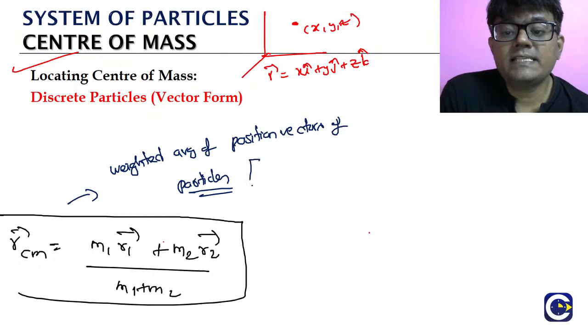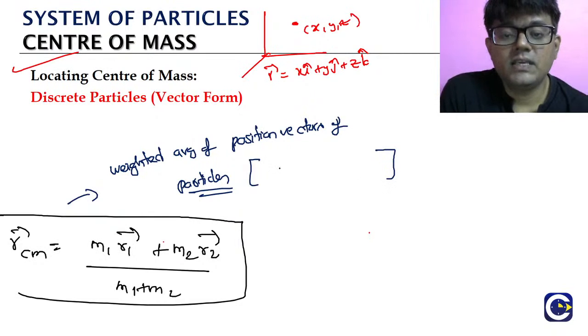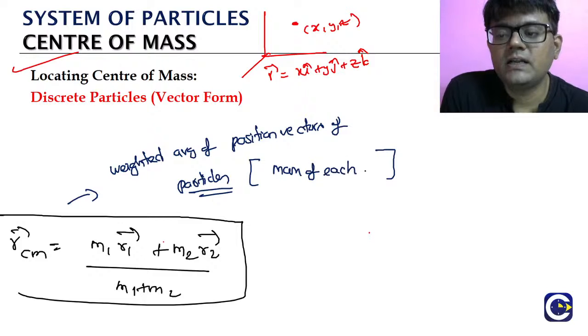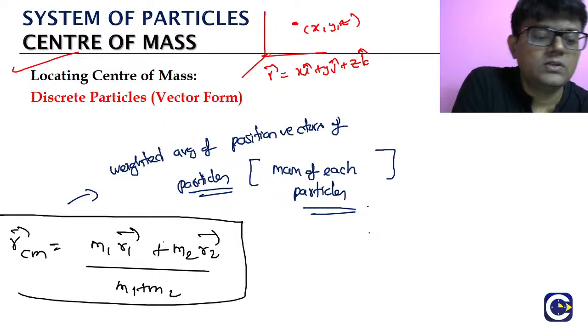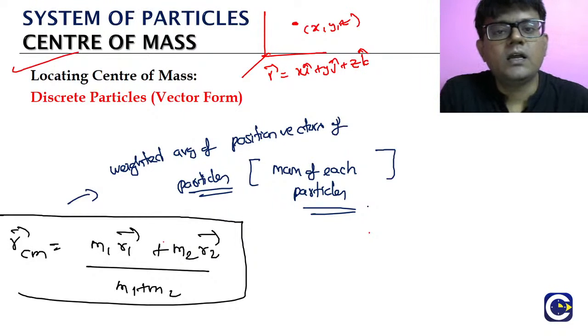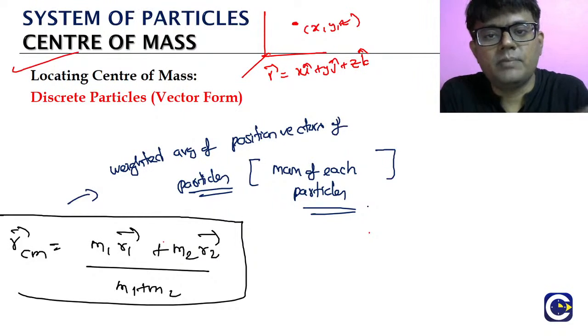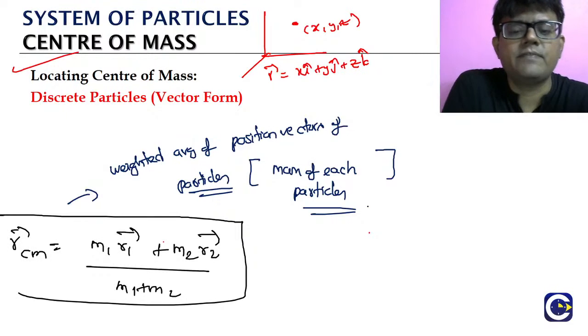And what is the basis for the weightage? The mass of each particle. So m1 r1 plus m2 r2 and so on, whatever number there is. Let's say we have 4 particles.